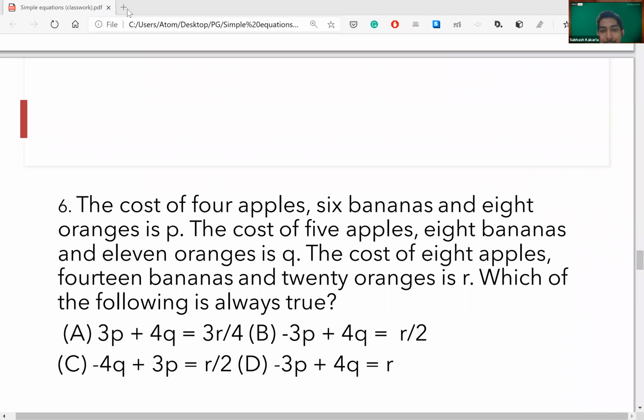The cost of 4 apples, 6 bananas, and 8 oranges is P. The cost of 5 apples, 8 bananas, and 11 oranges is Q. And the cost of 8 apples, 14 bananas, and 20 oranges is R. Which of the following is always true? Like I said, a very difficult looking easy question. And hence I would consider it a moderate question because it is difficult to read and easy to solve.